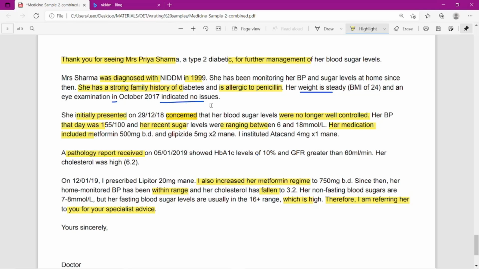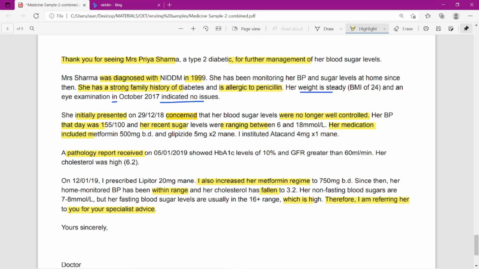There is no issue. So how to write that? Indicated no issues. So here the thing is that this patient has visited several times. That's the reason why they wrote like this. She initially presented. She was diagnosed with something. Initially, instead of that, they even avoided saying she is also. She initially presented on date concerned.